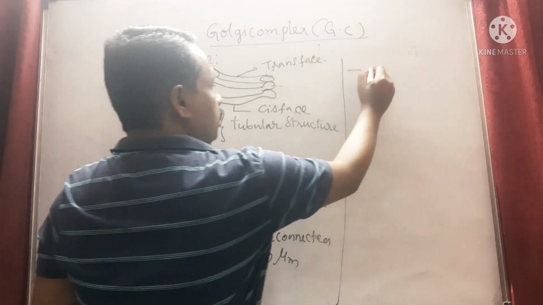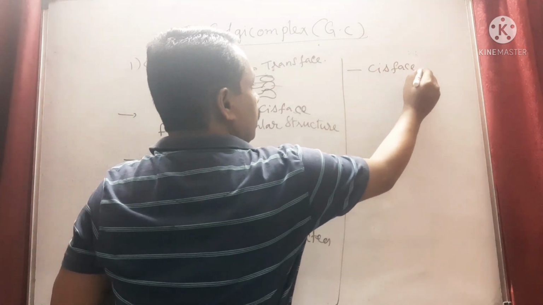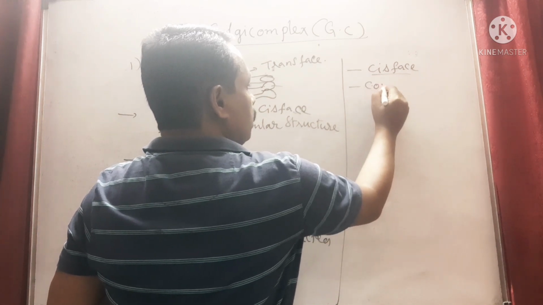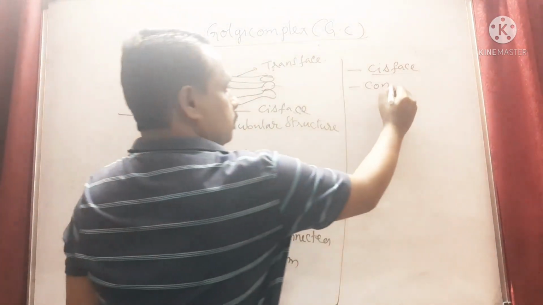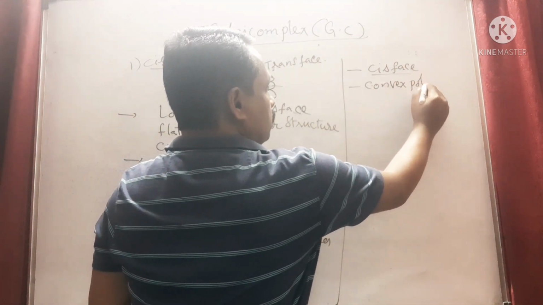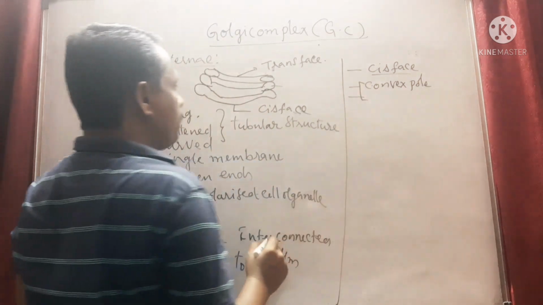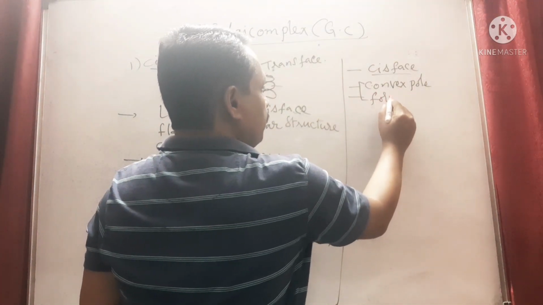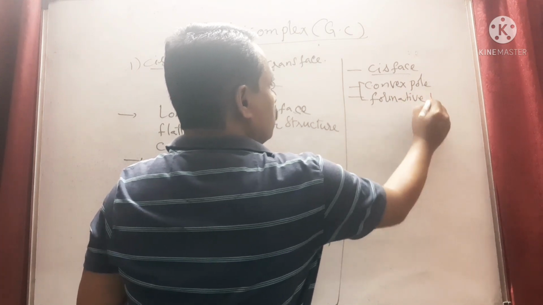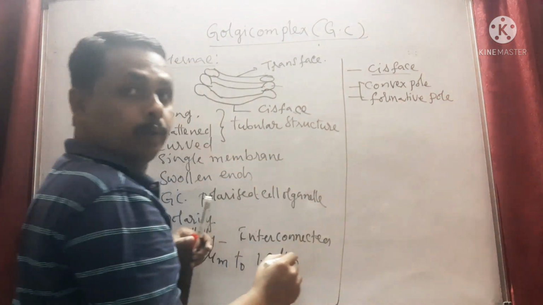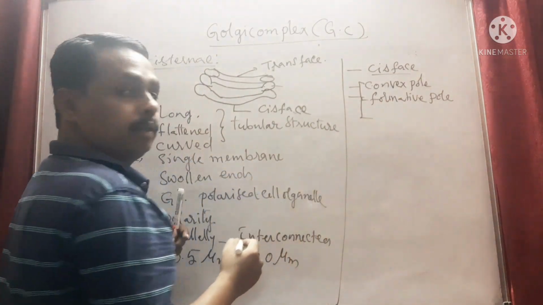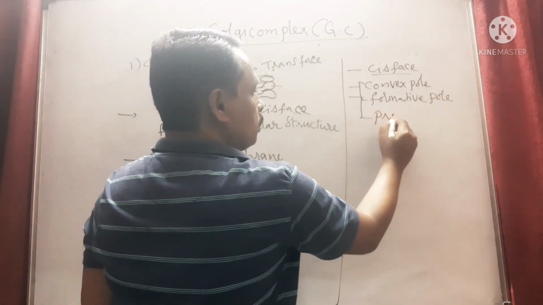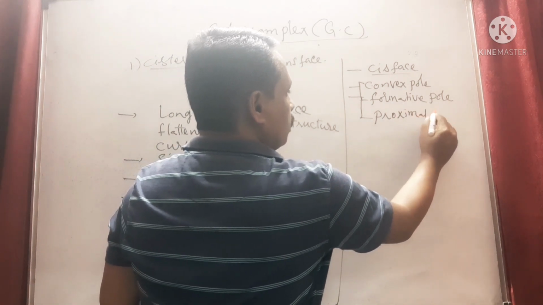Here, the cis phase is the convex pole, and formative pole, and proximal pole.